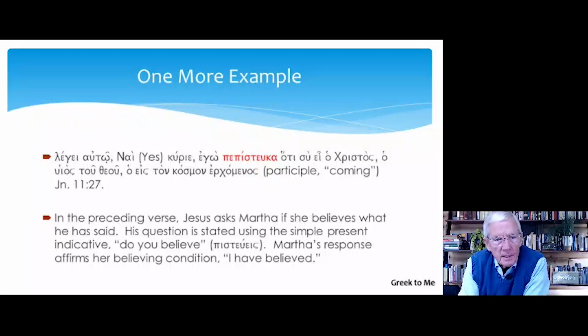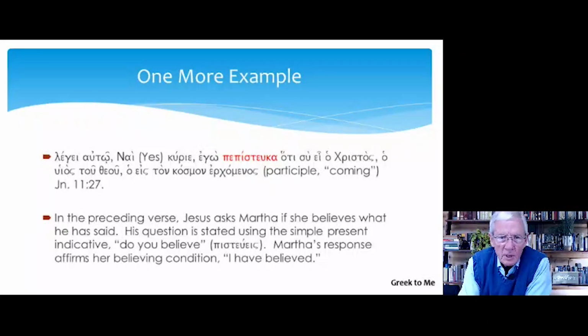All right, she says to him, yes, Lord, I have believed that you are the Christ, the Messiah, the Son of God, the one who is coming into the world.